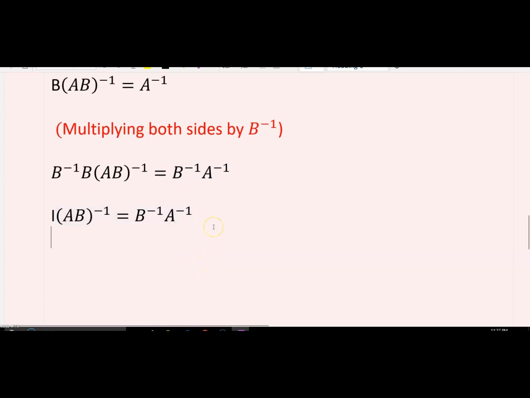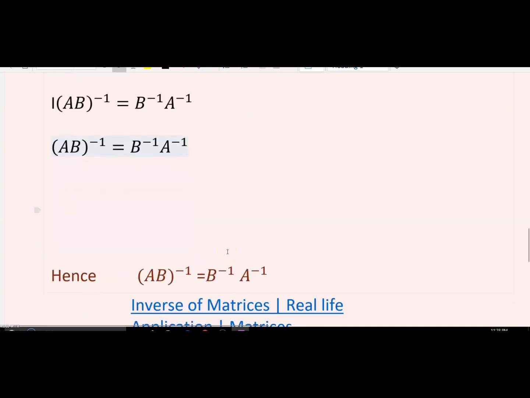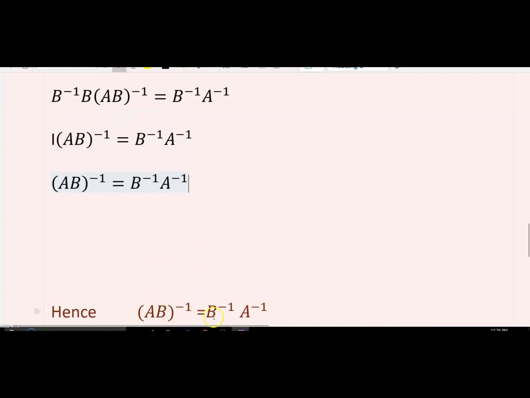All right, now the next step is, as you know, when we multiply any matrix with identity, that will be equal to that particular matrix, and the right hand side remains as it is, right? So that's all we needed to prove: (AB) whole inverse is equal to B inverse A inverse. All right, this was our result.